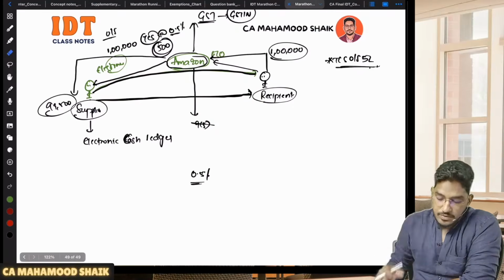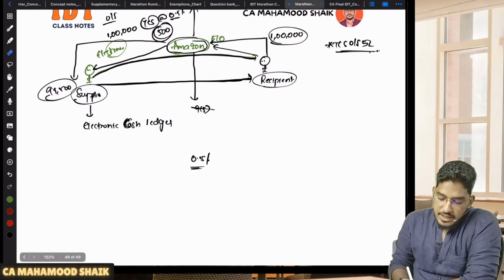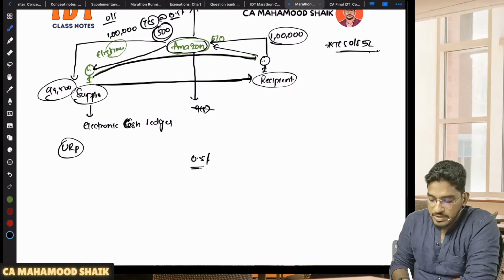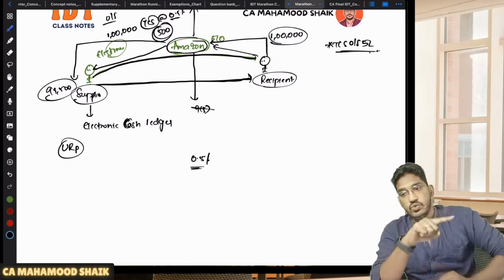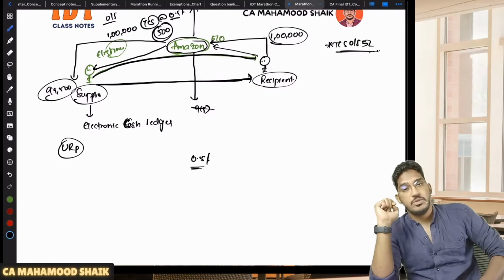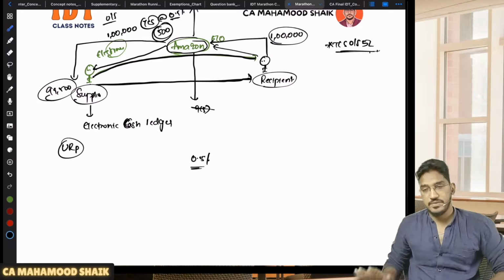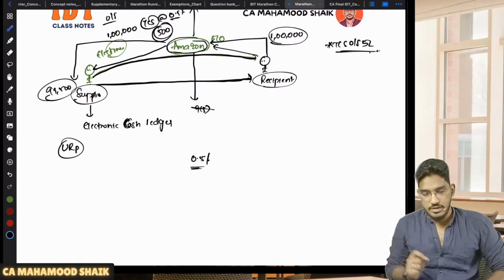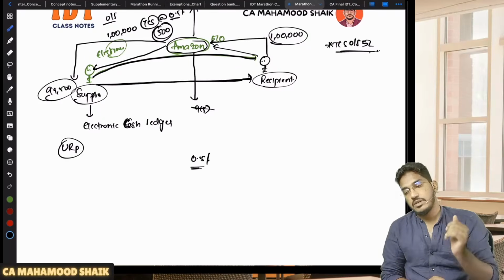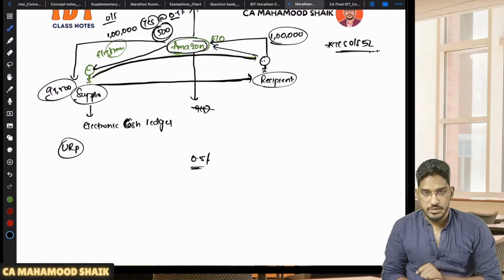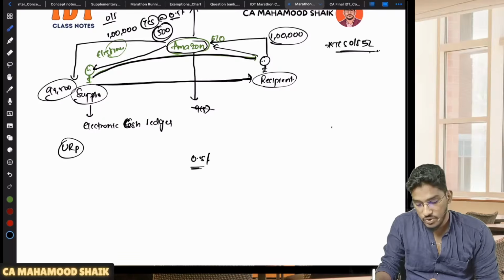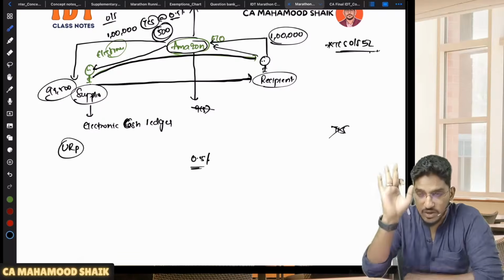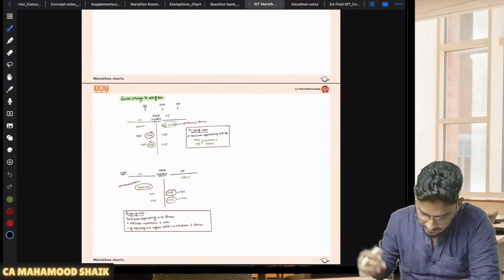Now, sir, a few more points I will try to say here. Let us say there is an unregistered person who is making the supply of goods or services through an e-commerce operator. Will it be possible? Yes, it is possible. Even though you are an unregistered person, still you can make the supply of goods or services through the e-commerce operator. In that case also, will the e-commerce operator collect TCS? No. In that case, the e-commerce operator will not collect the amount of TCS. This is also one more exception.